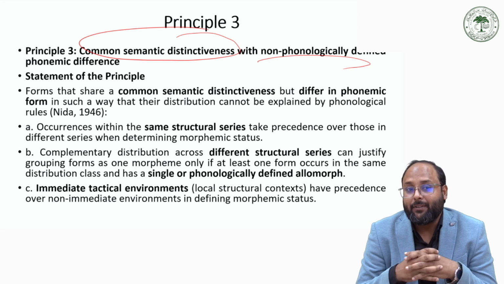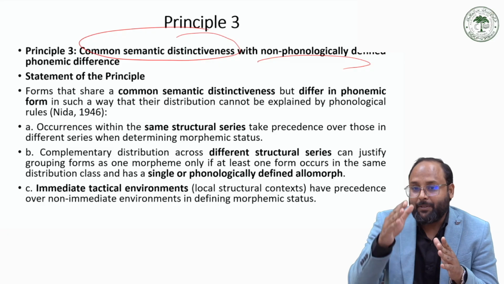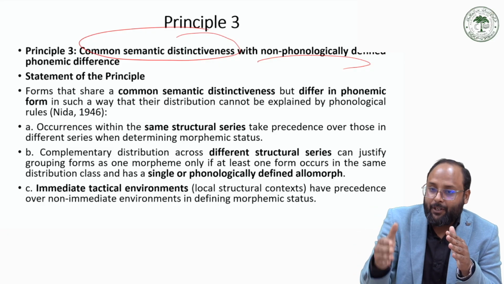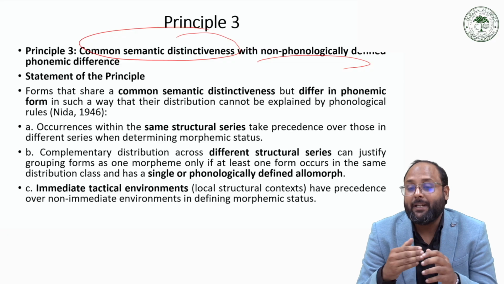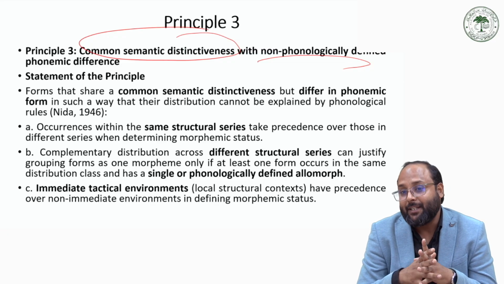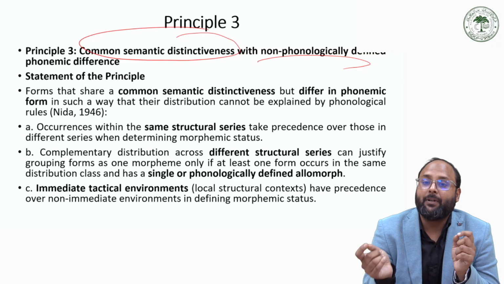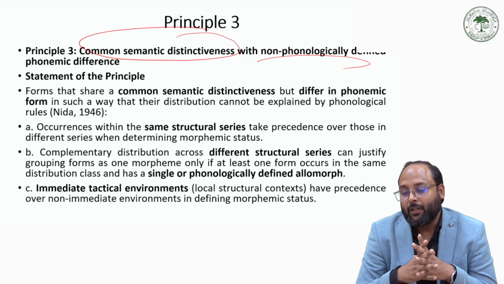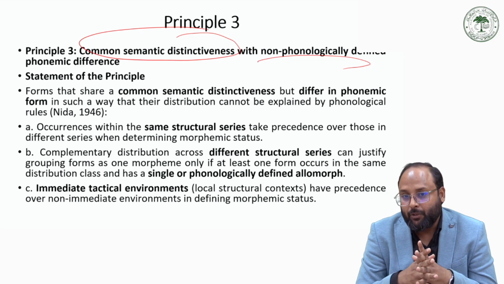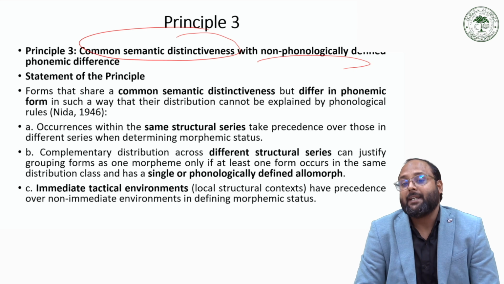These different forms are not phonologically or grammatically conditioned, but lexically conditioned, which means it depends on a particular lexical item. With a particular lexical item we have a particular type of plural morpheme or past morpheme. That is lexical conditioning.